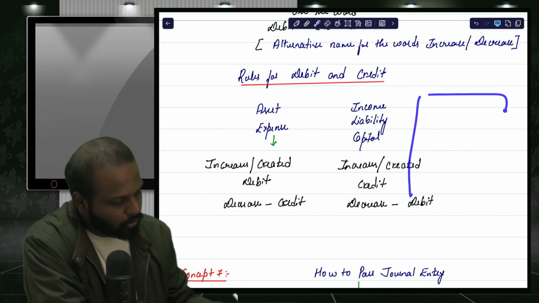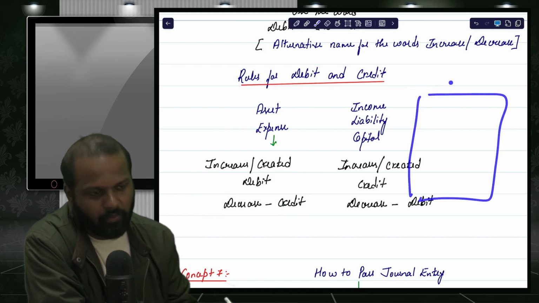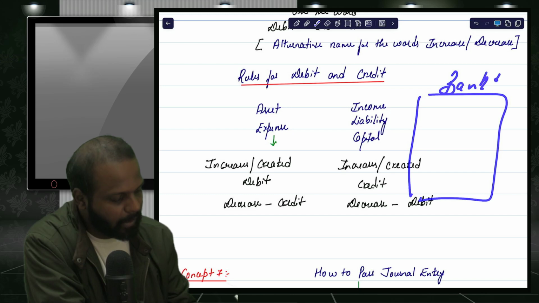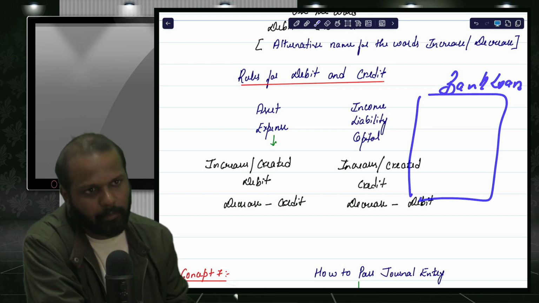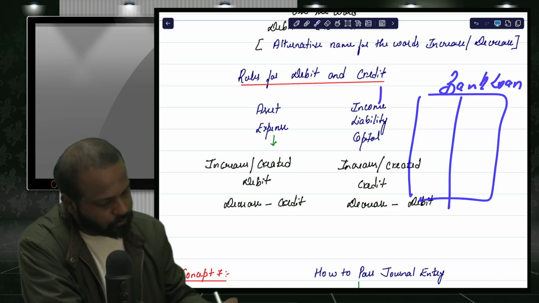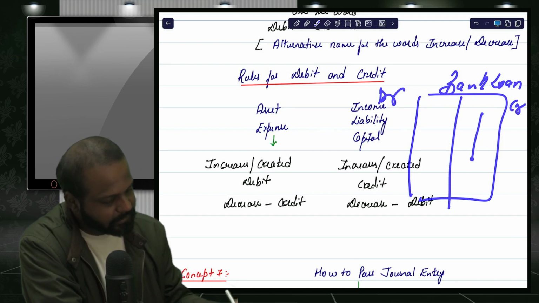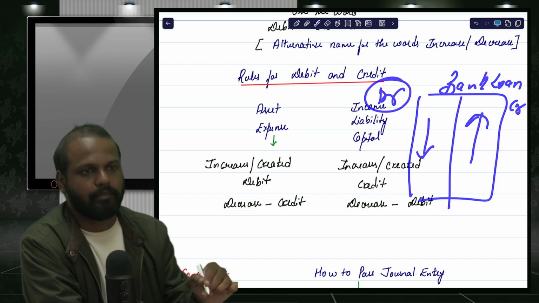But whenever you are talking about income, liability or capital, for example, a bank loan is a liability. We took a loan from the bank, so it's a liability. When a liability increases, you write on the credit side. But when it decreases, you write on the debit side.